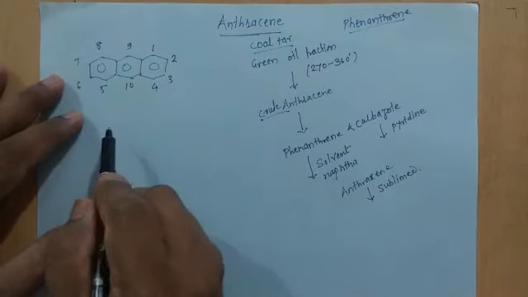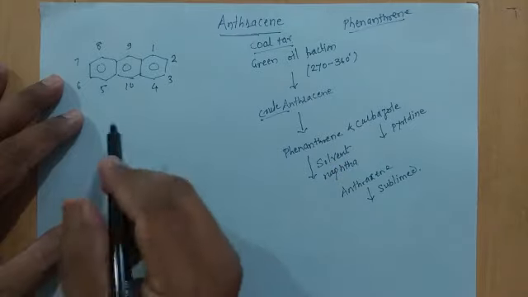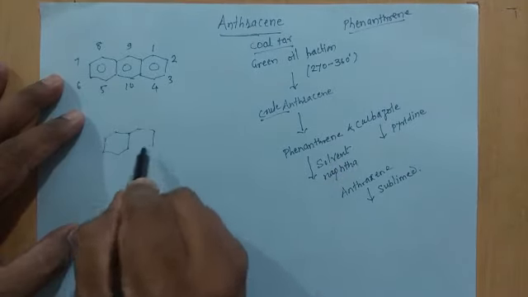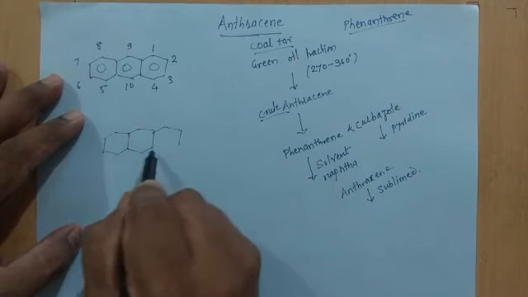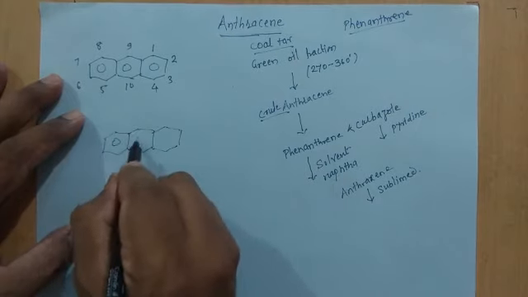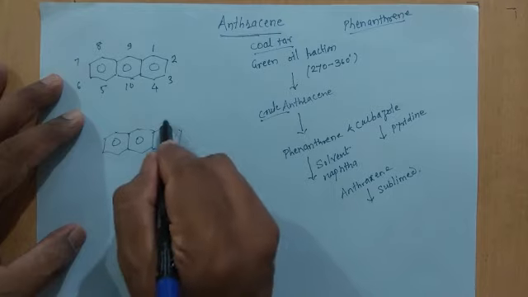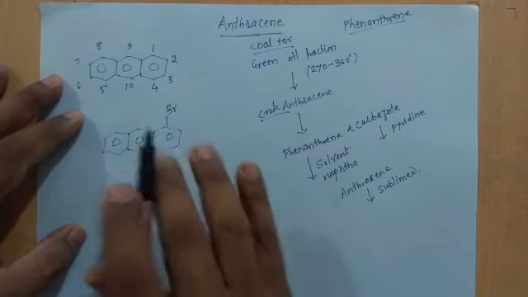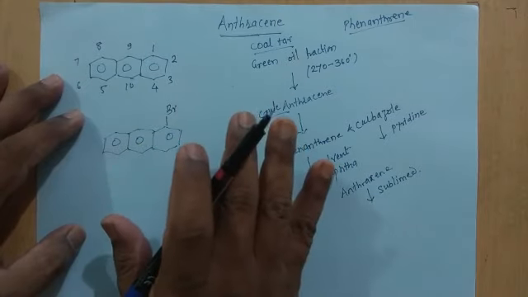So if I talk a little bit about the IUPAC nomenclature of anthracene, what will be the name of this compound? This is 1-bromoanthracene. Simple.